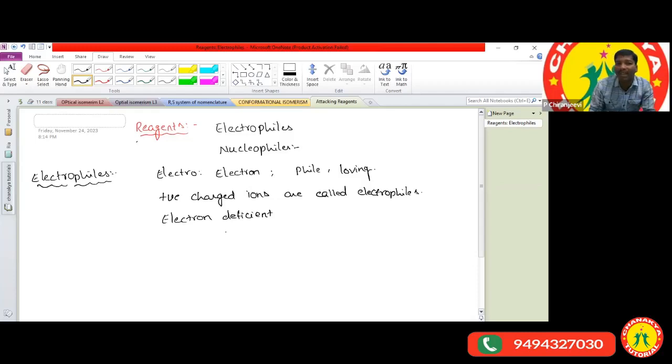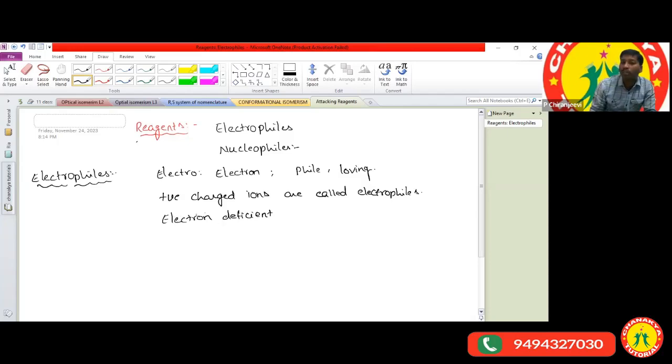Electron-loving atoms or molecules are called electrophiles. Electrons have a negative charge, so if they attract electrons, the atoms or molecules have a positive charge.